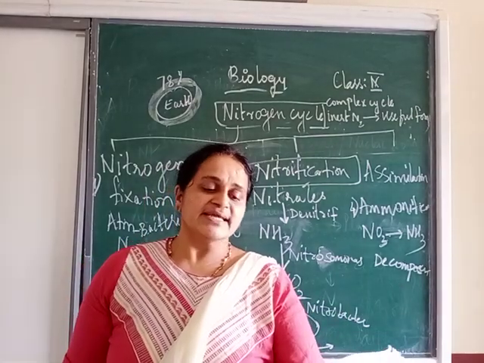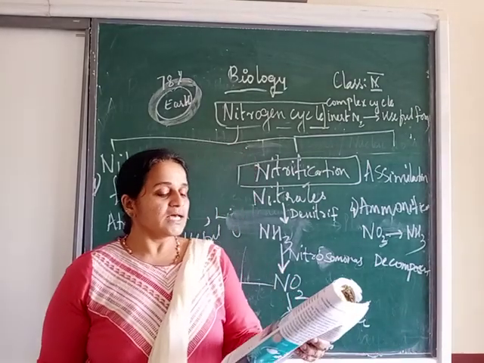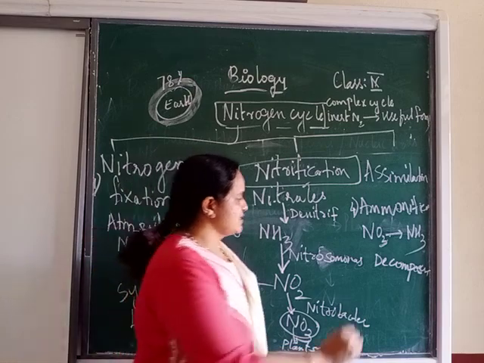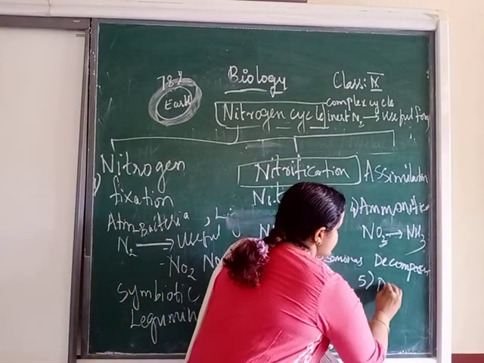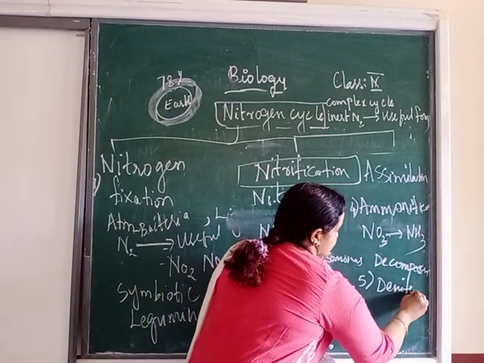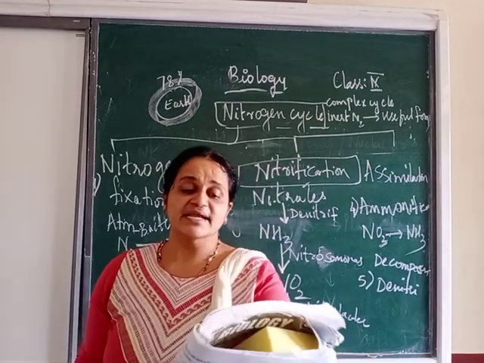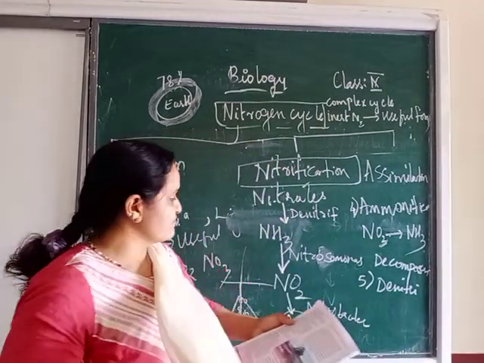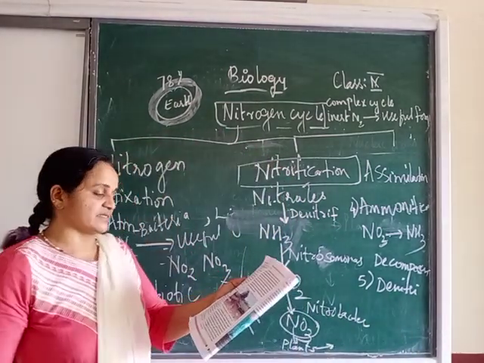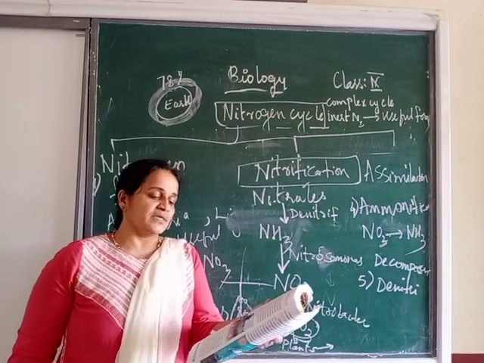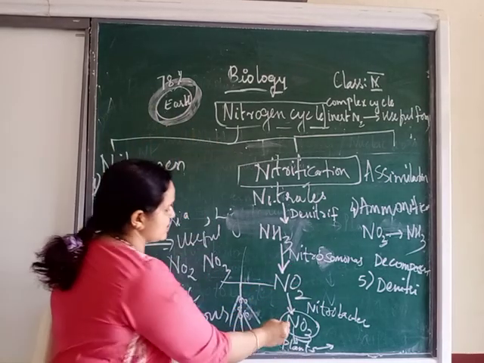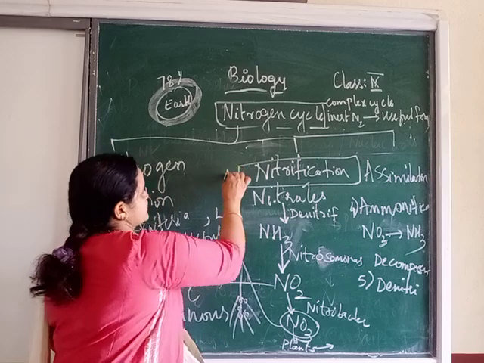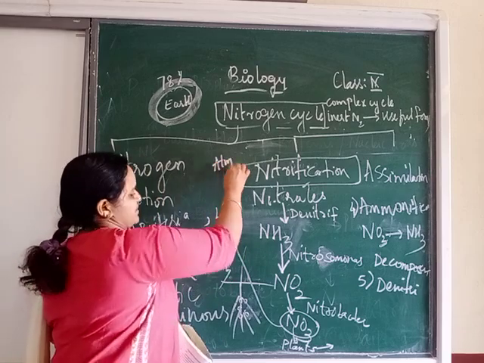Okay. Next, the last stage of our cycle is denitrification. Denitrification means our nitrate or nitrogen is going back to the environment. It is going back to the atmosphere.